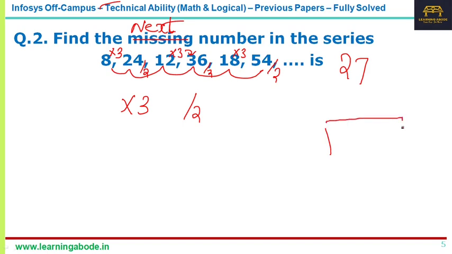You'll be given a box, and in that box you have to type 27 and press enter. Okay, so that is how it is. So the answer is 27 for the second question.